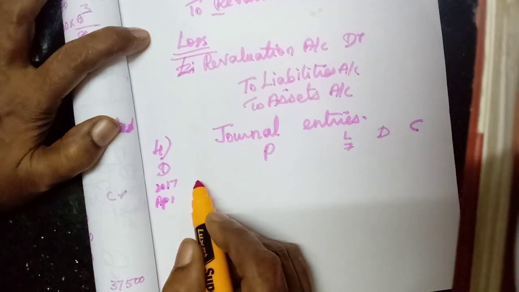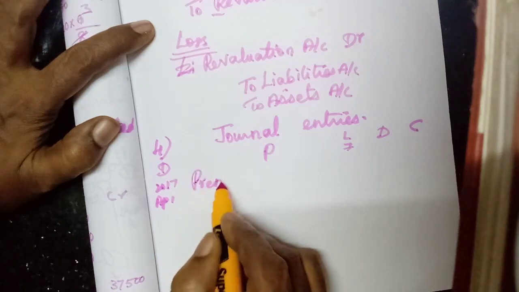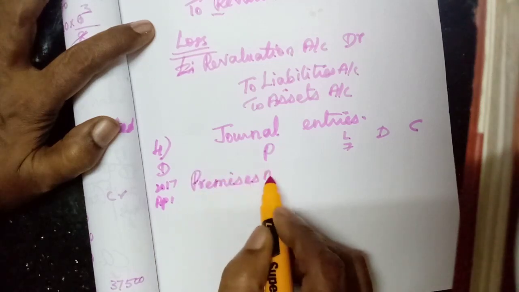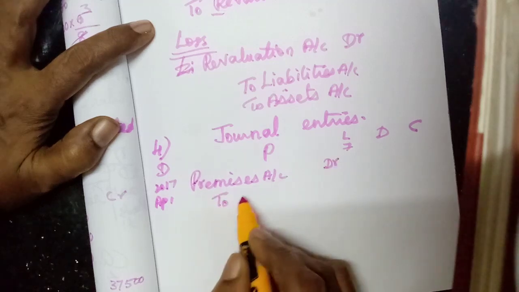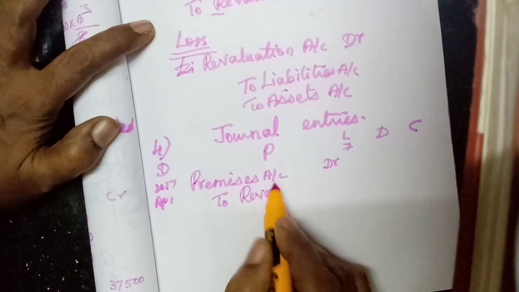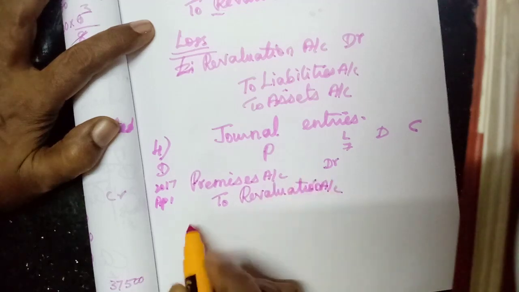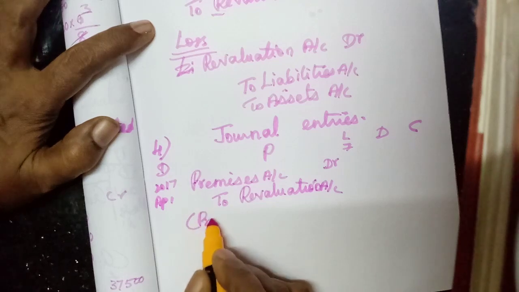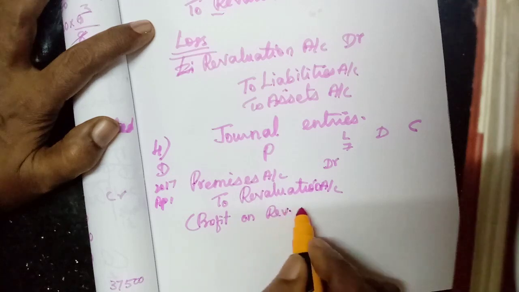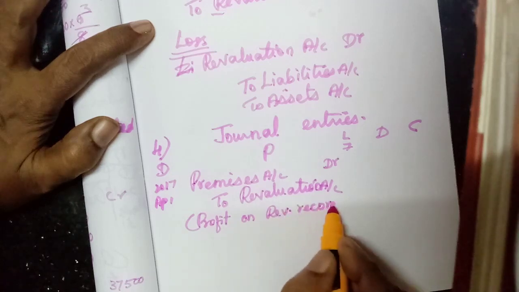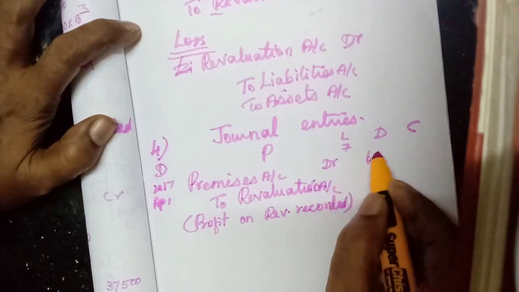Which one should be debited? The premises. Premises account debit to revaluation account. Only one profit item, so revaluation account should be credited. Profit on revaluation recorded. How much amount? 60,000.